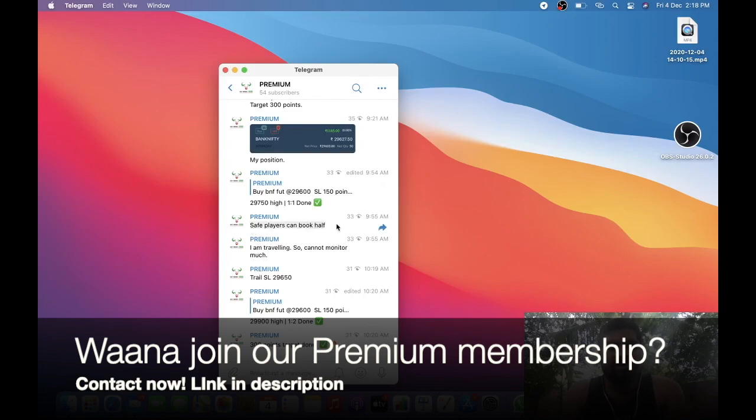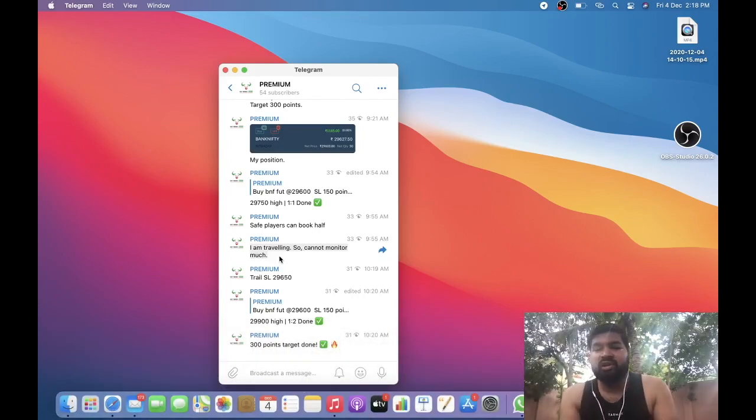And then I posted that safe players can book half, because I mentioned the reason: I was traveling, so I was not able to monitor my trades or the charts properly because of the network issue and all. You can see my background, like trees and all. I am now at my native place, which is Tamil Nadu. This whole month I'm a bit busy with a lot of stuff here, so I'm not trading much.